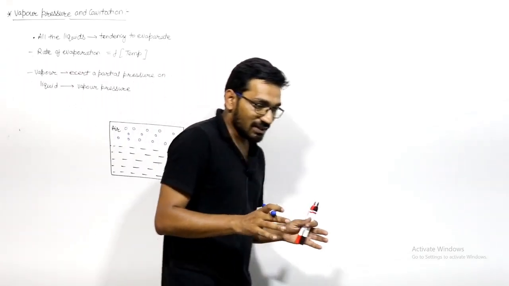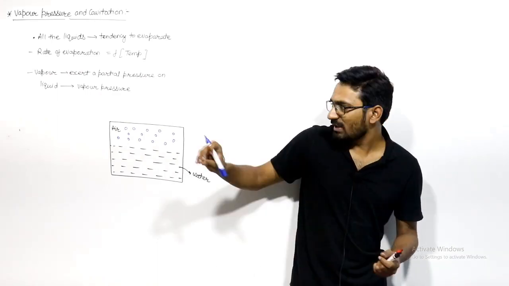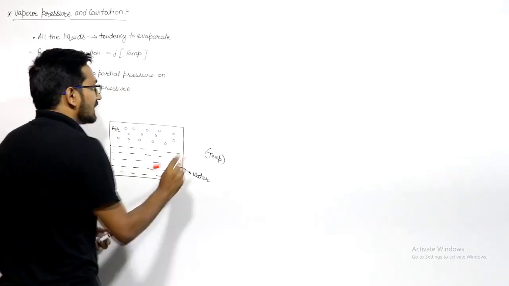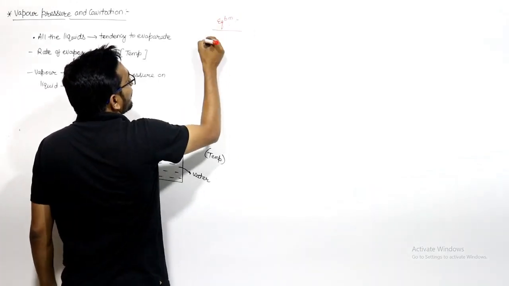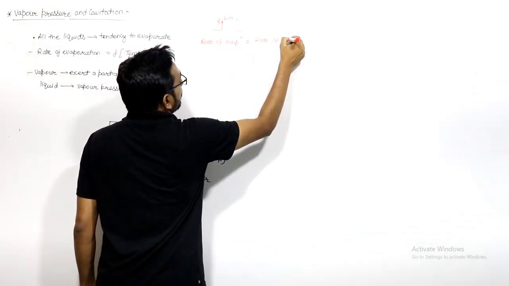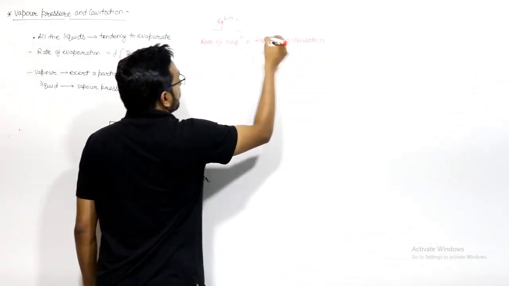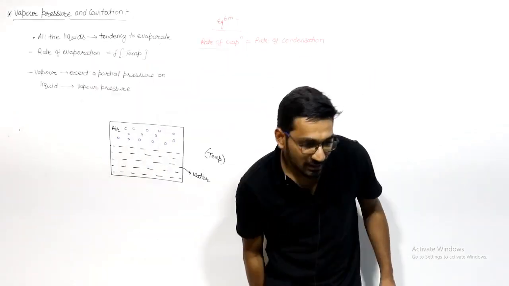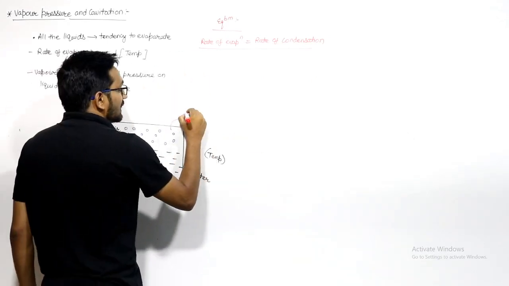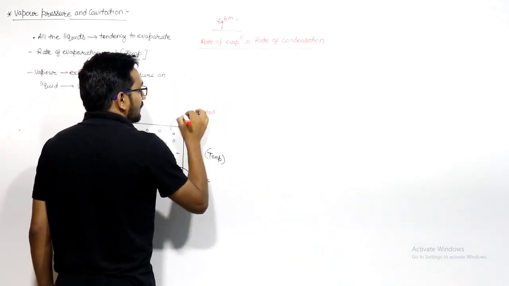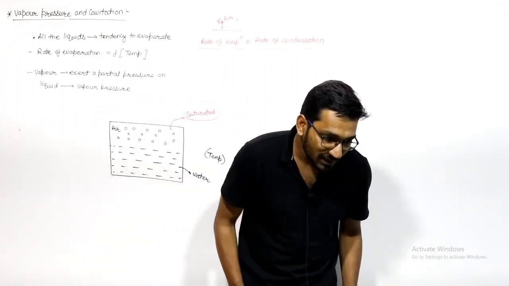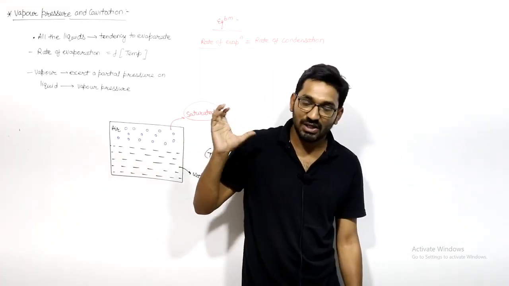After some time, an equilibrium condition will evolve, when the vapors are forced to condense. In this equilibrium condition, the rate of evaporation will be equal to the rate of condensation. When this equilibrium is achieved, the space above the liquid surface will become saturated, holding all the vapor it can take. So this air, or this space, is now saturated with the vapor.